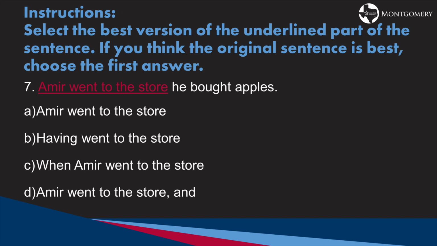So we can cross off A because it doesn't have any punctuation. B would change this into a dangling modifier that's missing internal punctuation. C would also leave us without that internal punctuation, so we'd have a comma splice, which leaves us with D. Amir went to the store and he bought apples.